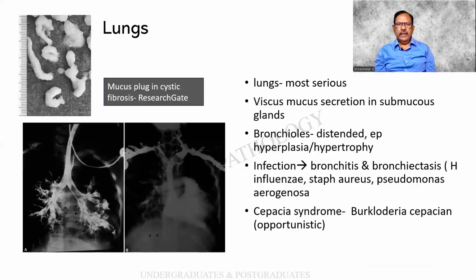The lung is again one of the most seriously affected organs. You find that there is a mucus plug, thanks to ResearchGate for this picture. The bronchioles are distended, with hyperplasia and hypertrophy. There can be recurrent infection leading to bronchitis and bronchiectasis, and these are the organisms. And there is one syndrome with a rare organism which is supposed to be opportunistic. If you are supposed to identify the bronchial tree, the contrast X-ray or bronchogram is recommended.